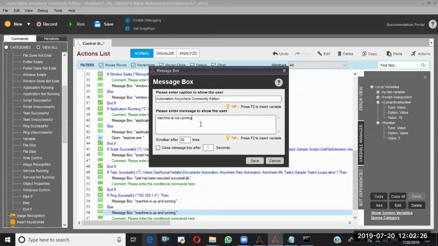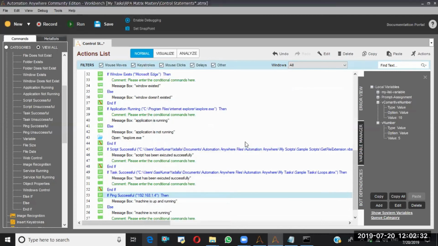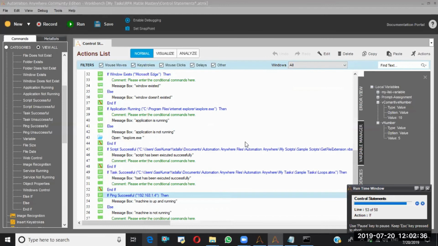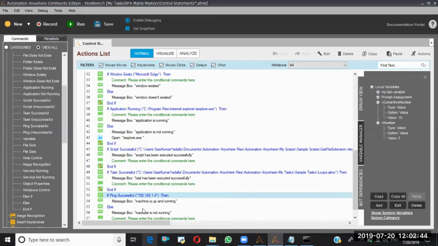Running, save, run from this step. See, machine is not running. Like this, you can verify the status of other machines by using this ping successful or not.